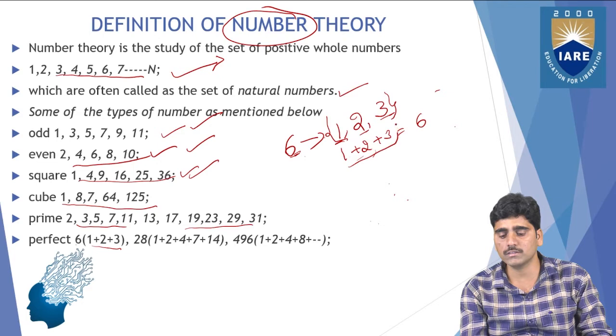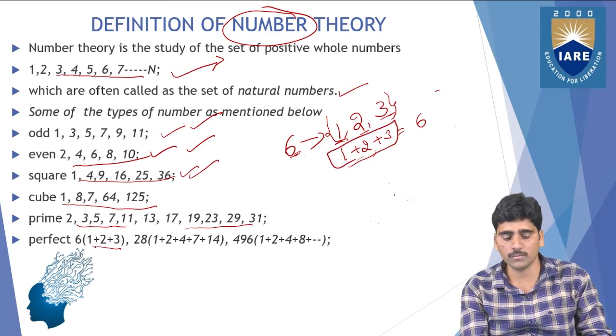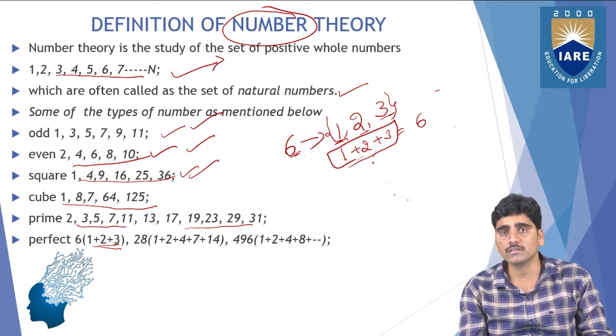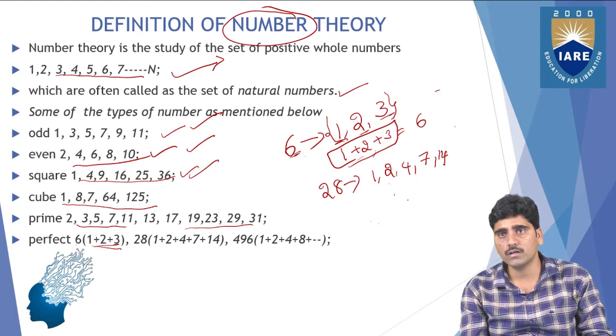So a perfect number is nothing but the number whose sum of all the divisors equals the same number. Again, take the example 28. The divisors of 28 are 1, 2, 4, 7, 14. These are all the divisors of 28.